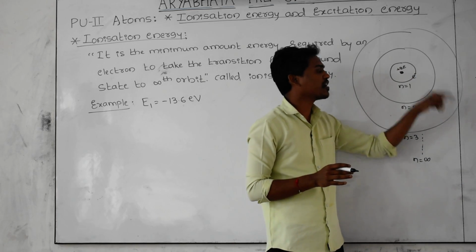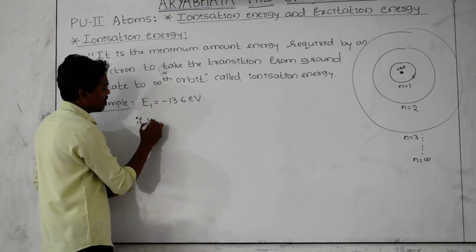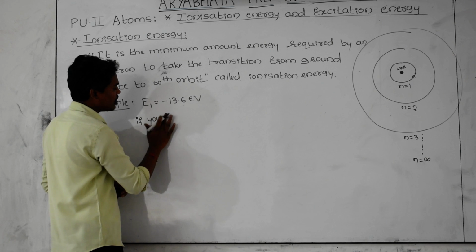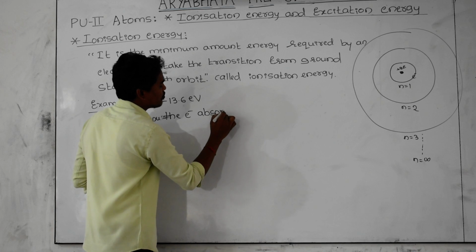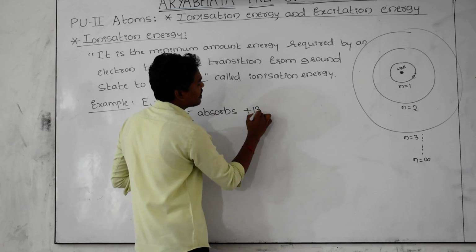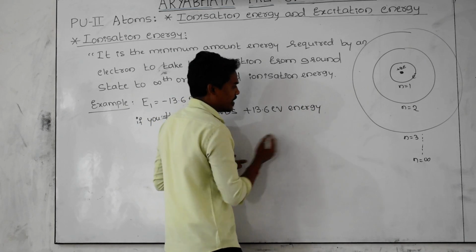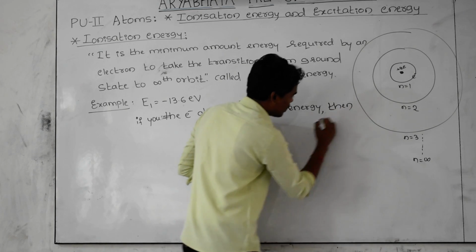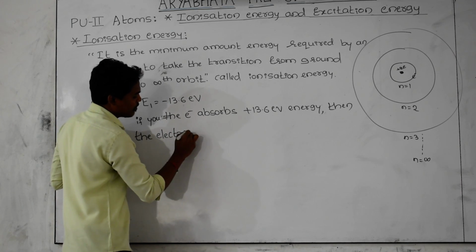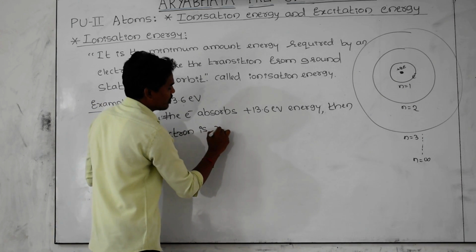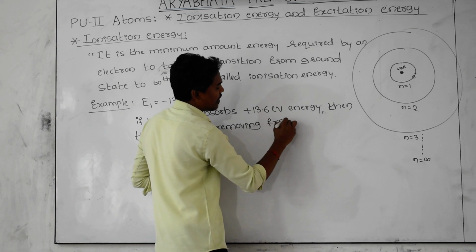Then immediately the electron is coming out of the atom. Here, if the electron absorbs plus 13.6 electron volt energy from outside, then the electron is removed from an atom.